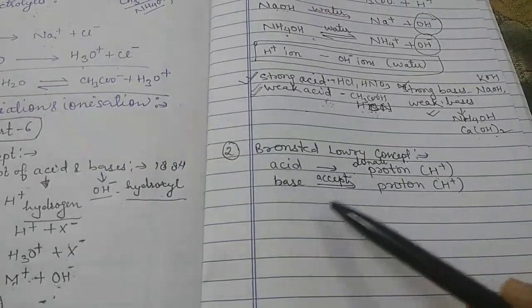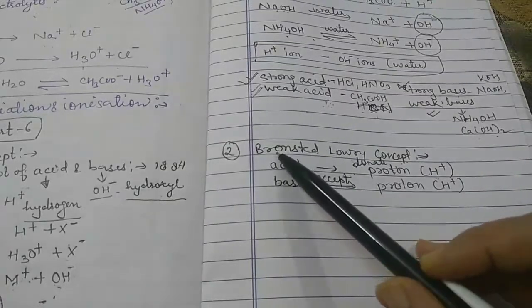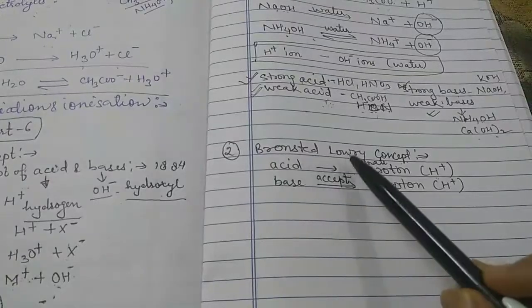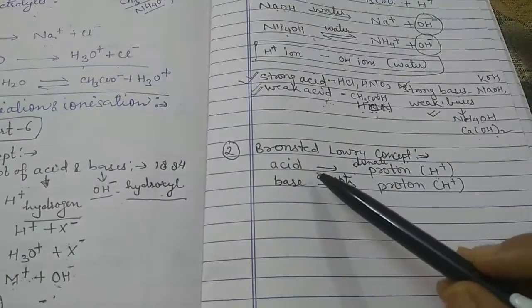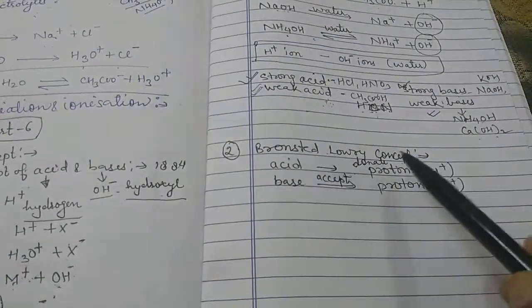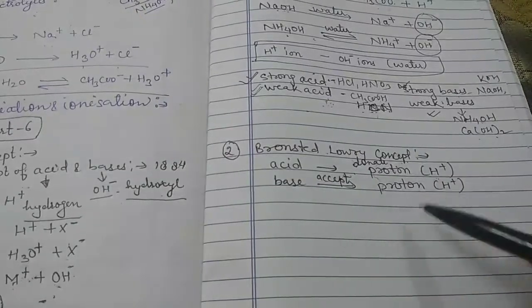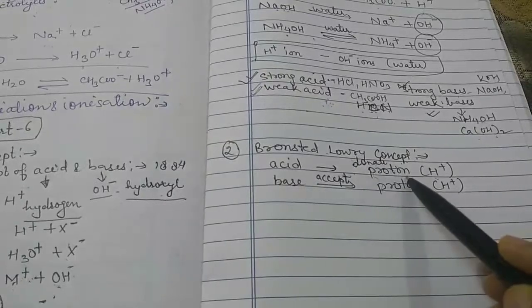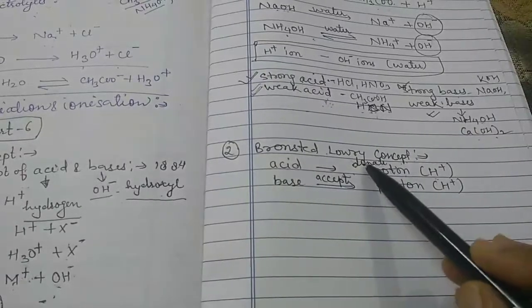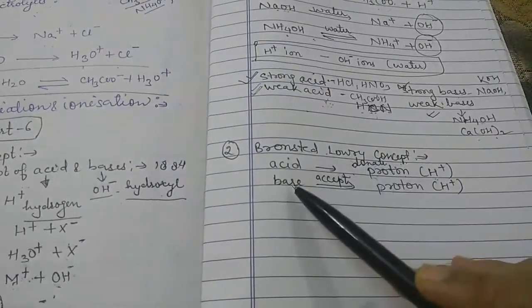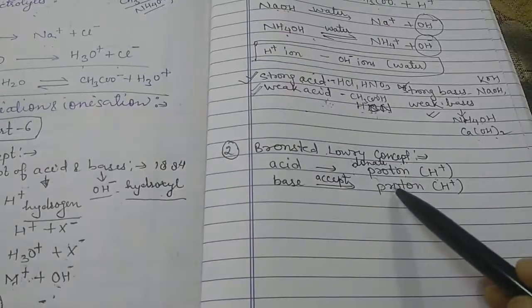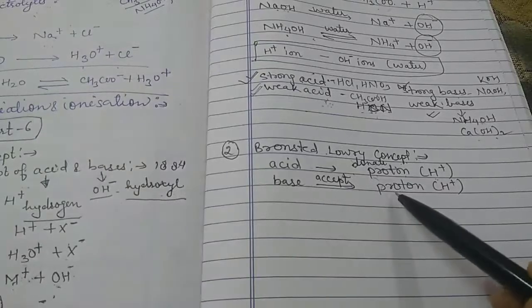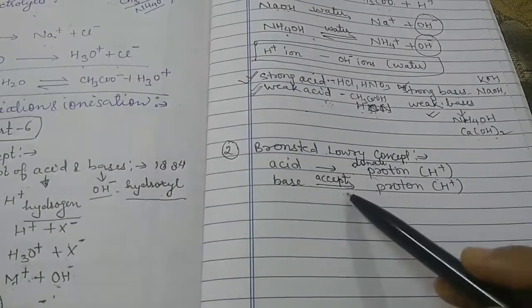This was the definition of acids and bases given by Bronsted and Lowry. In other words, an acid is a proton donor, whereas bases are proton acceptors, because they accept the proton. That's why a base is also termed a proton acceptor.